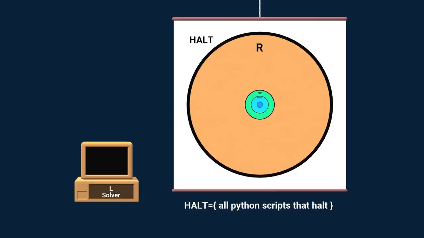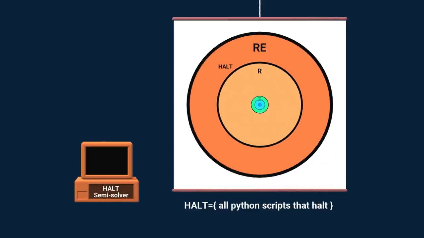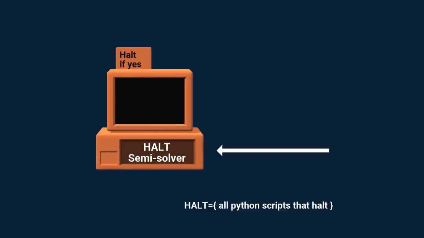The halting problem is in a class called RE. Here we relax our requirements even further. We require the machine to produce an answer only when the answer is yes. When it should be no, the machine is allowed to go on running forever. Since it's not always producing an answer, we'll call it a semi-solver. Here's how this semi-solver handles the halting problem.